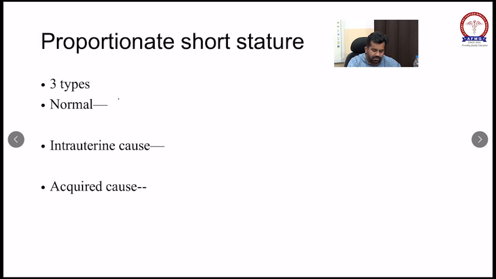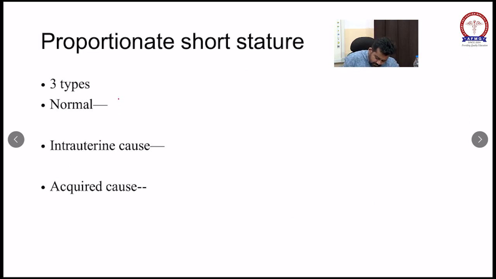So what can be the normal proportionate short stature? It can be a familial type. The first important one is familial. Genetically, the genes are such that the child has an average weight less than the normal population. Then second, it can be constitutional delay in growth and puberty.